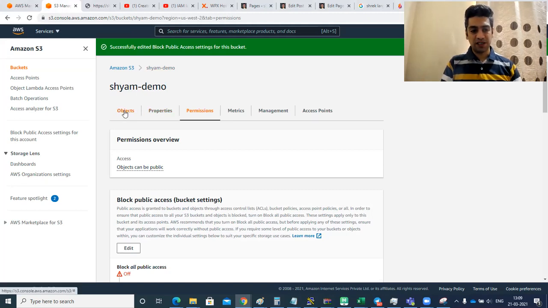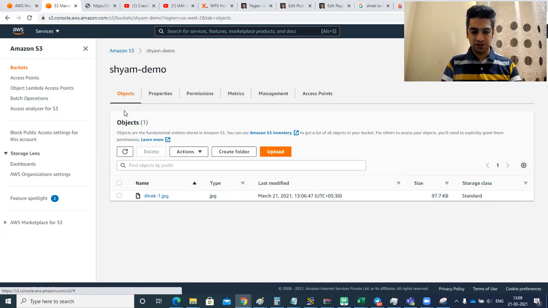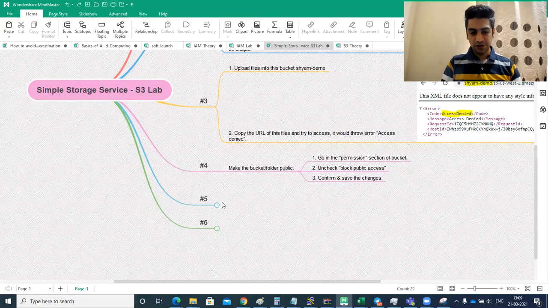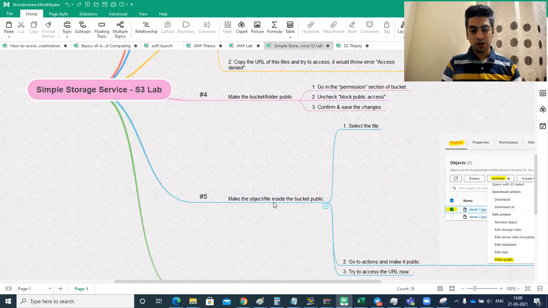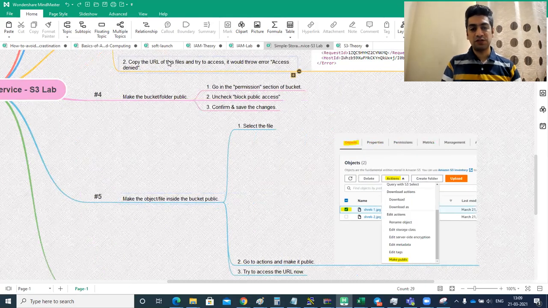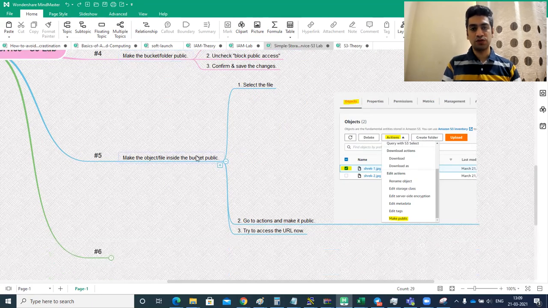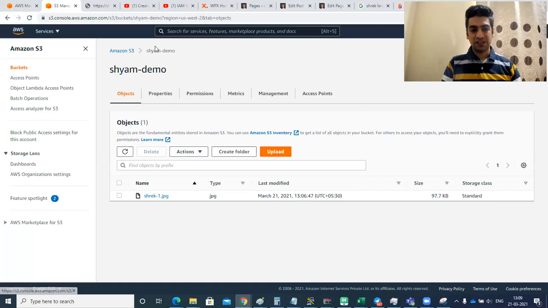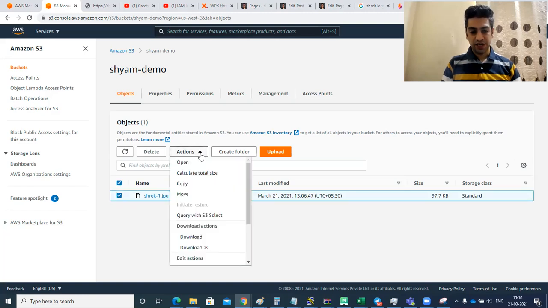So now at this point, I will click on this objects. In fact, let's again go through the steps. So the fifth step is make the object or file inside the bucket public. So in the first step, what we did is we made that folder or that bucket public. Now we would make that file public. And how to do that? Let's see here. So I'm inside this bucket sham-demo. Inside this, I can see this object or this file stack. I'll select that. I'll go to action.